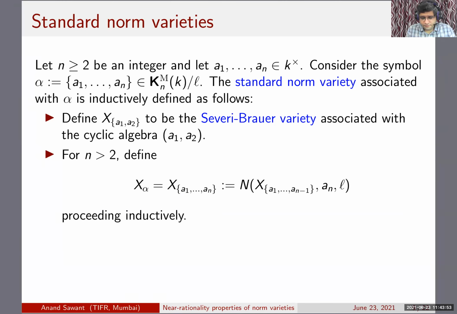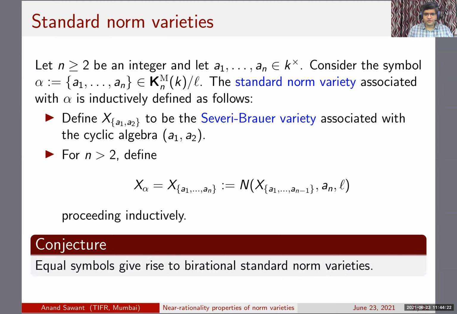When you have to go further, it's defined by this inductive procedure. If X_{a1,...,a(n-1)} is defined, then you take its L-fold symmetric power, look at the norm hypersurface corresponding to norm equal to an, and then take its smooth compactification. There is a choice involved, and then you define this inductively.